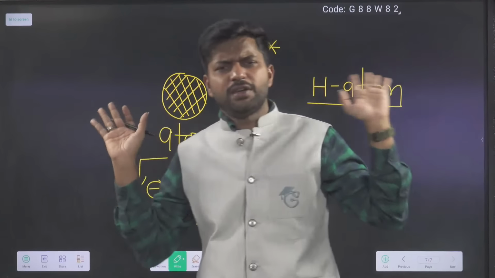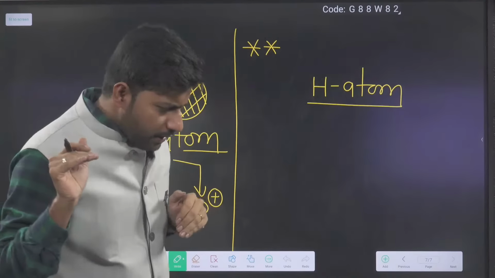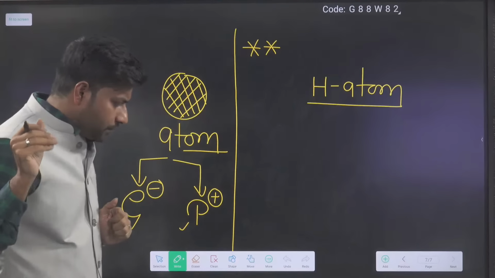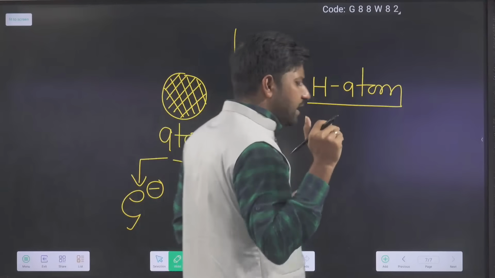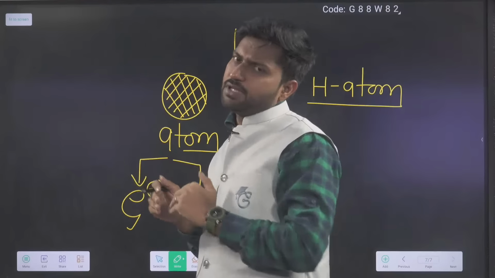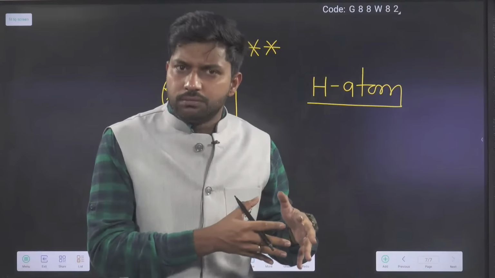Everyone was happy, everything was going good, no issue, no problem. Studies, obviously, never stop. So all the scientists at that time were doing their study, and now the time came when they started to discuss the atom.